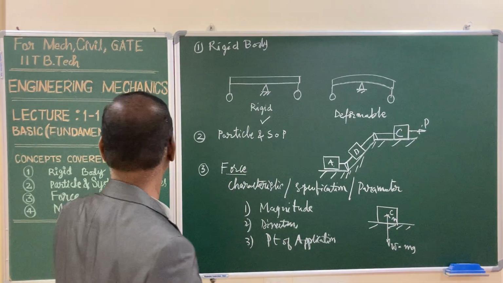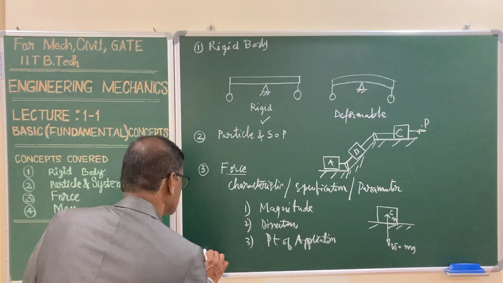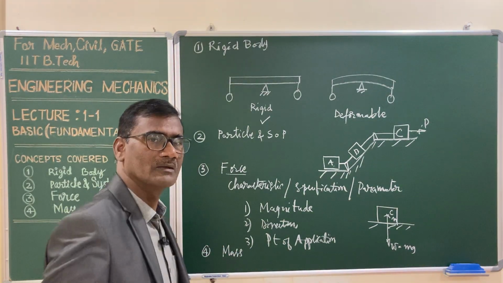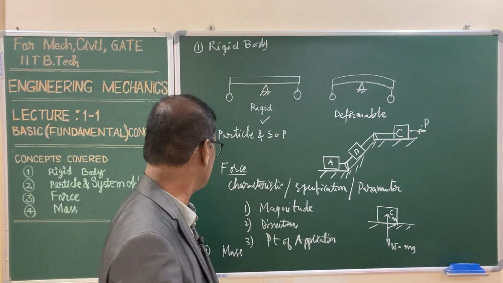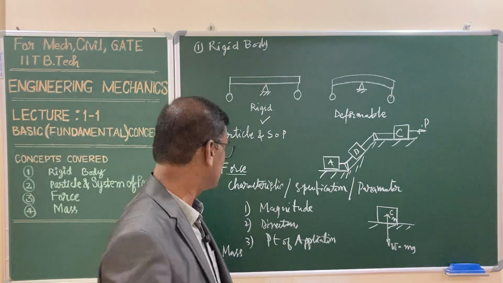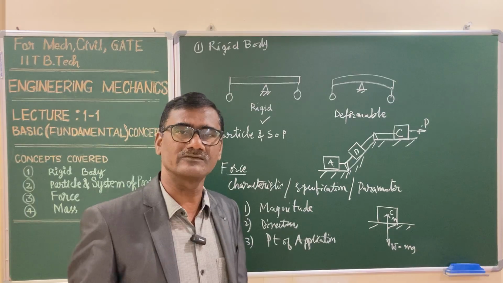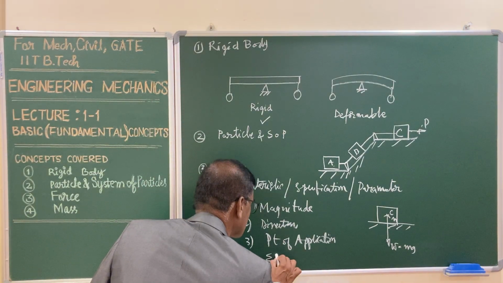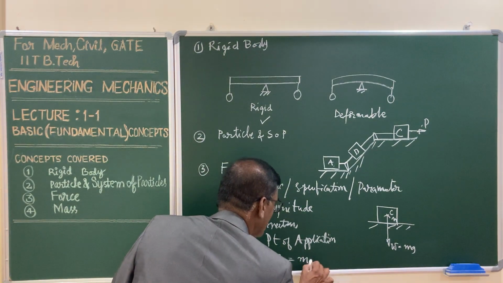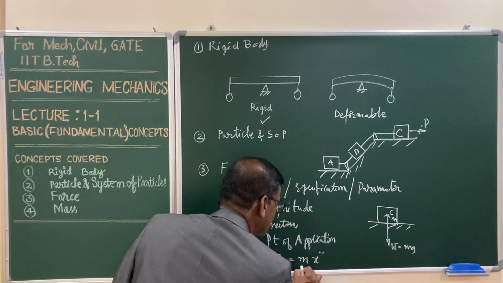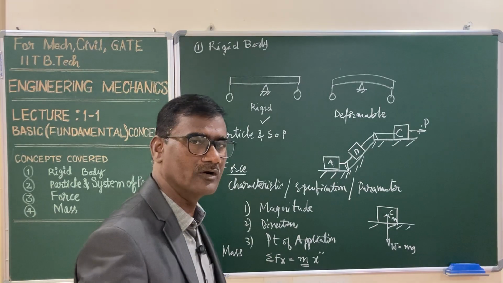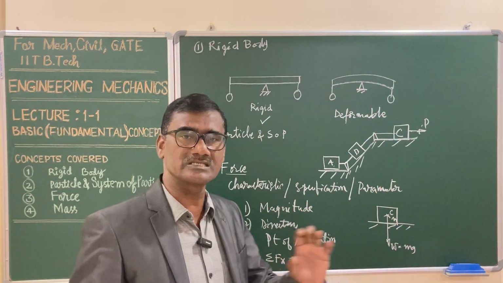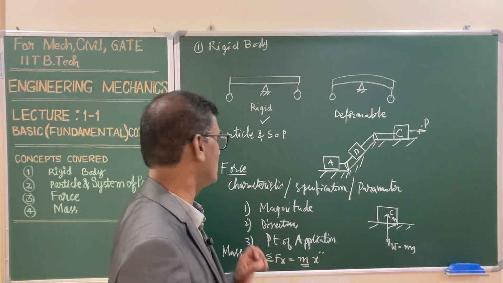And the last definition, the fourth one, is mass. Mass is the fixed quantity of matter possessed by physical bodies, and it is an invariant property. You can call it the resistance to linear motion. Now if you look at Newton's second law of motion, sigma Fx is equal to mass into acceleration, where m is the mass of the body when a body is undergoing a linear motion, and m is the resistance for the motion, called the mass of the body.